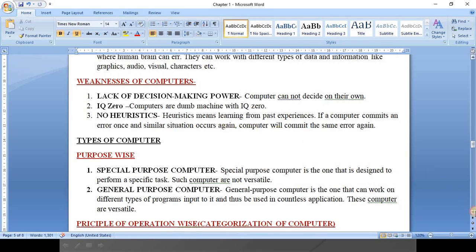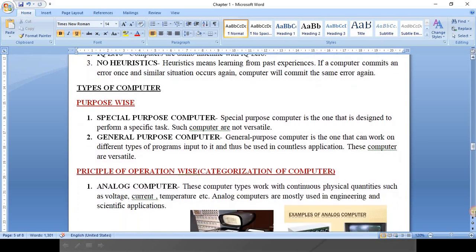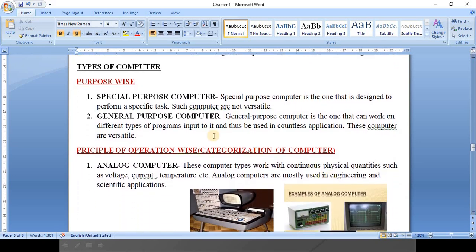Okay students, now types of computer. We can categorize our computers on two bases. Purpose: if my purpose is just to read study books, then I will prefer a PDA, personal digital assistant.